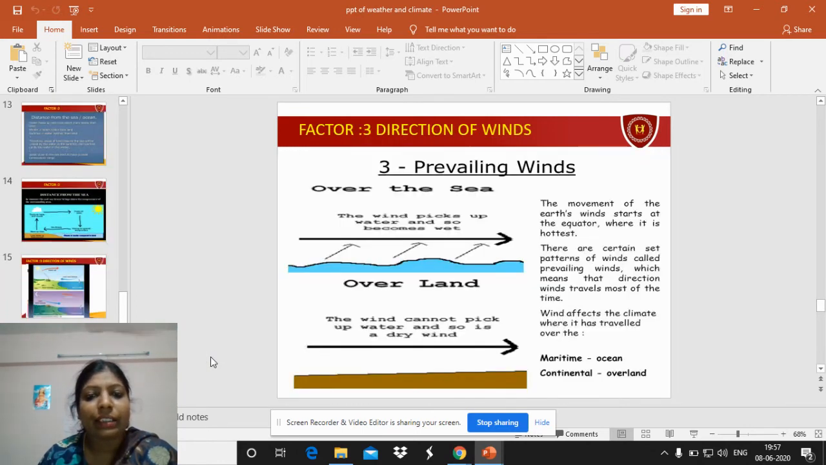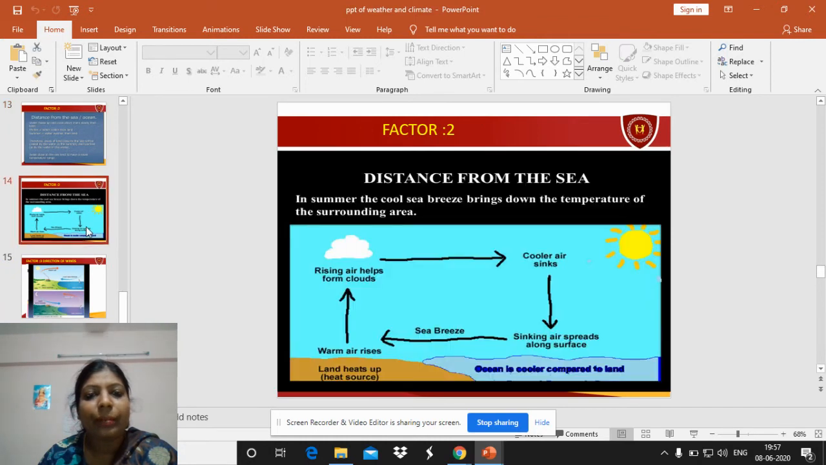Next slide. So the next slide is about distance from the sea, again explained over here, how the temperature increases and it cools down, and warm air rises. Rising air helps to form clouds. It is called the water cycle.